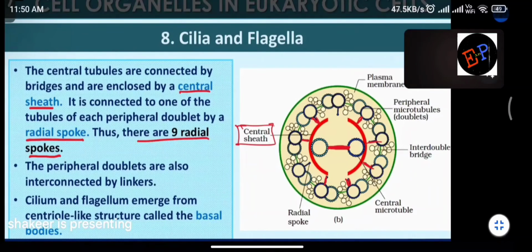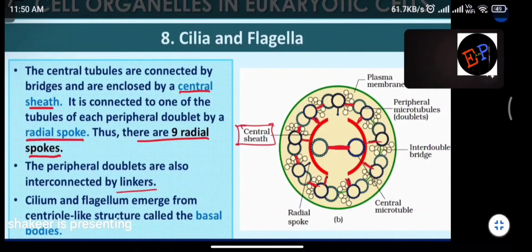The peripheral doublets are also interconnected by linkers. So how many doublets are there? 9 doublets are there. These 9 doublets are again connected by some spokes, which you can call linkers. And where is that linker? Here you are seeing, no? These green color structures you are seeing, they are the linkers. Are you able to understand? They are connected by the linkers.